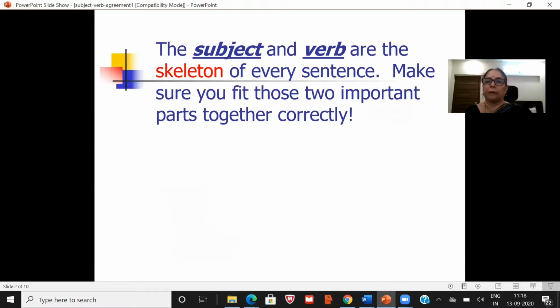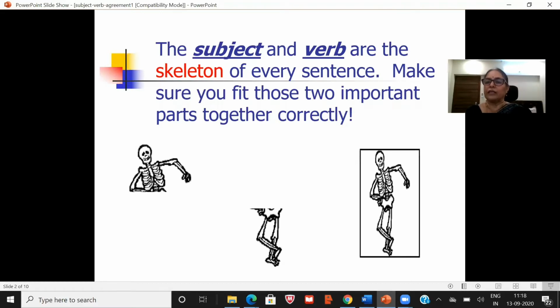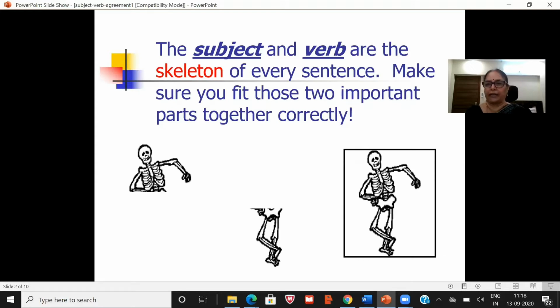Now, the subject and the verb are the skeleton of every sentence. What you need to do is put them together correctly. Only then will your sentence be perfectly correct. This is a very simple thing you need to keep in mind when you are writing a sentence: the subject and the verb should agree with each other. You have to put them together properly.